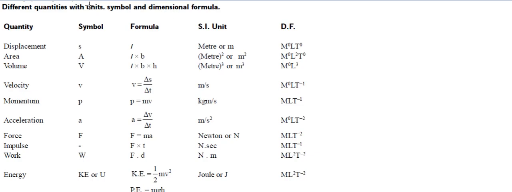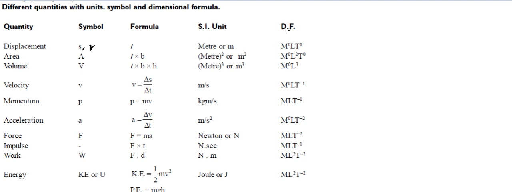Now this table contains several examples of physical quantities and their symbols, how we denote them in general, their formulas and their SI unit, and then finally the dimensional formula. Let me quickly go through this to make you comfortable. The first quantity is displacement. We represent displacement by S. Sometimes we also use the letter R for displacement, and the formula is length. We know that's length, so the unit becomes meter.